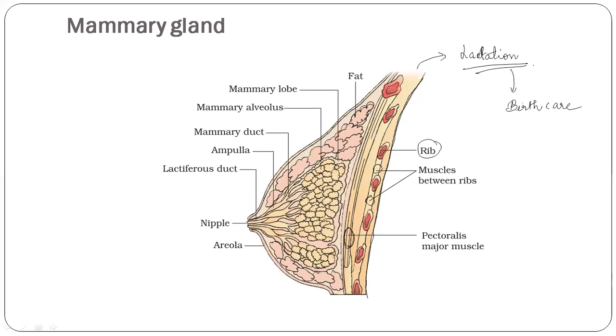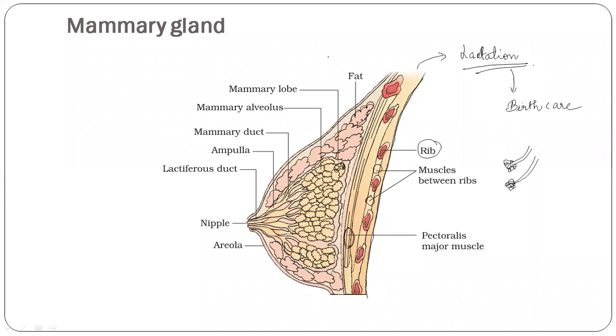Then there are mammary lobes, which are nothing but a group of tissues. Then there is the mammary alveolus. Alveoli are also present in the lungs, where the purification of air takes place.